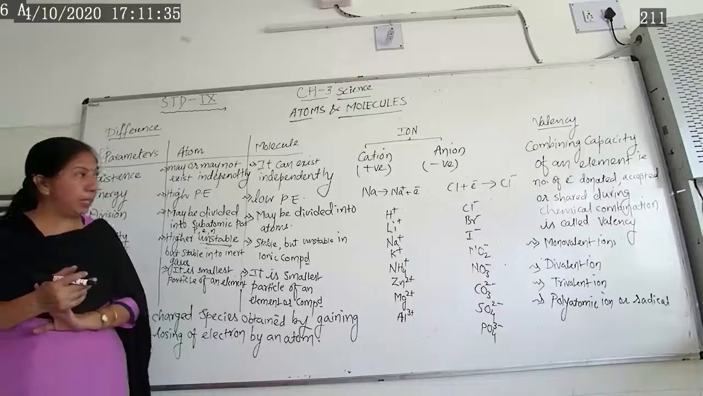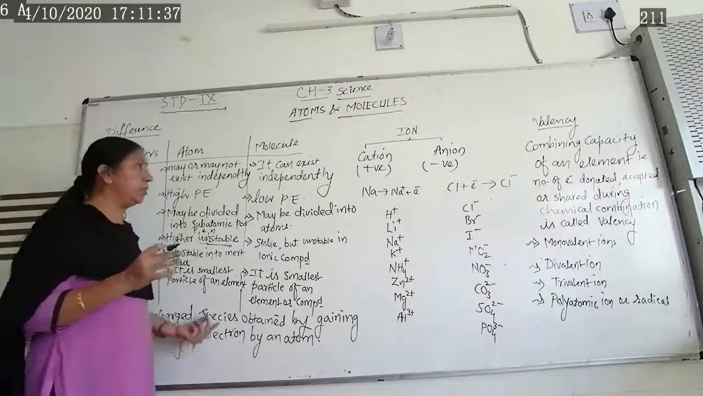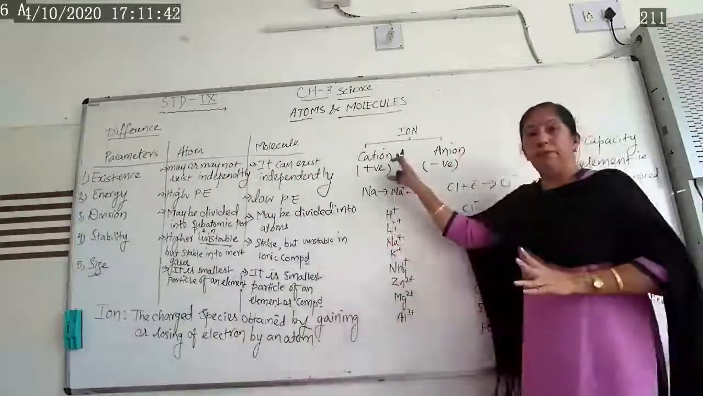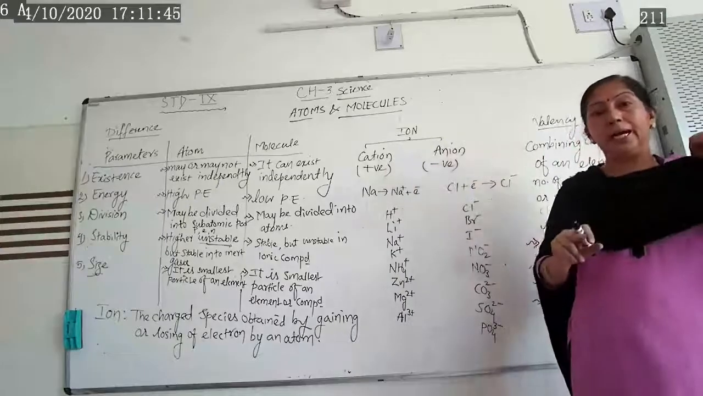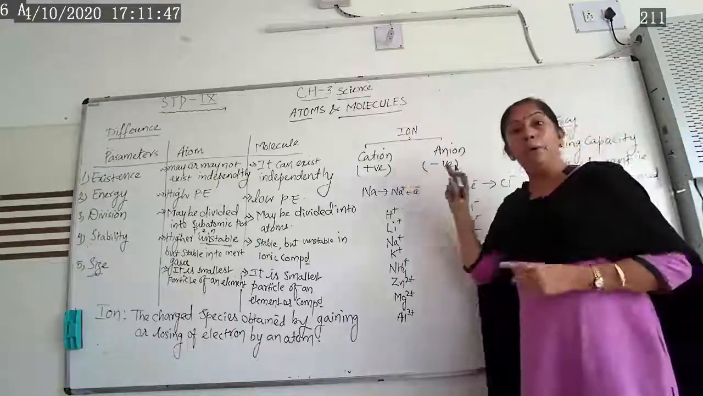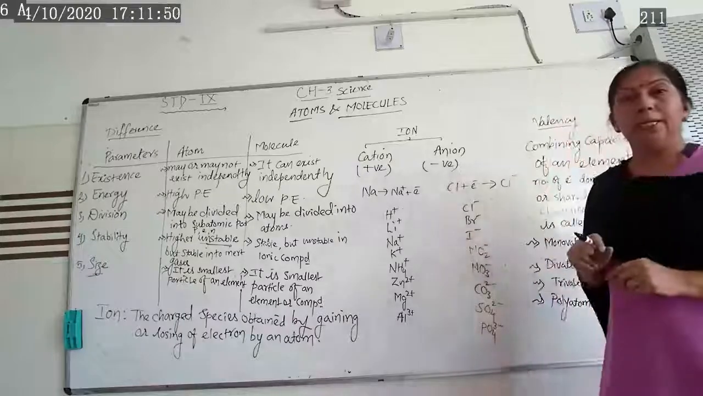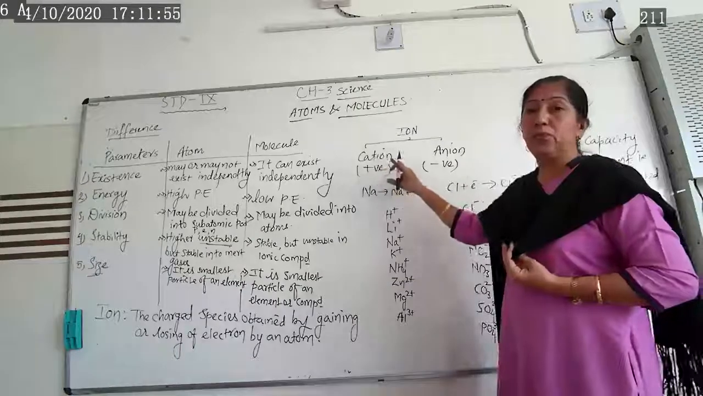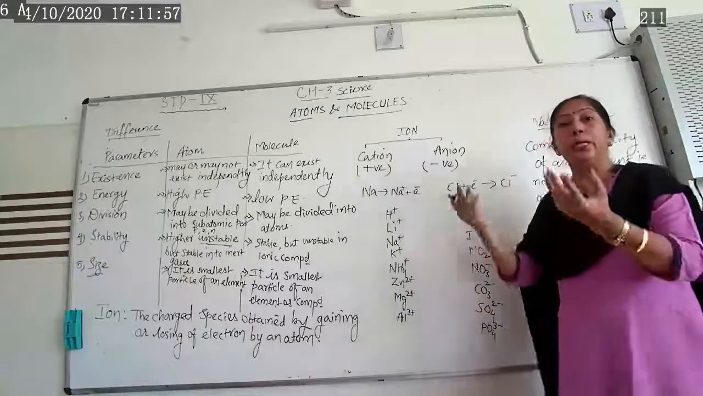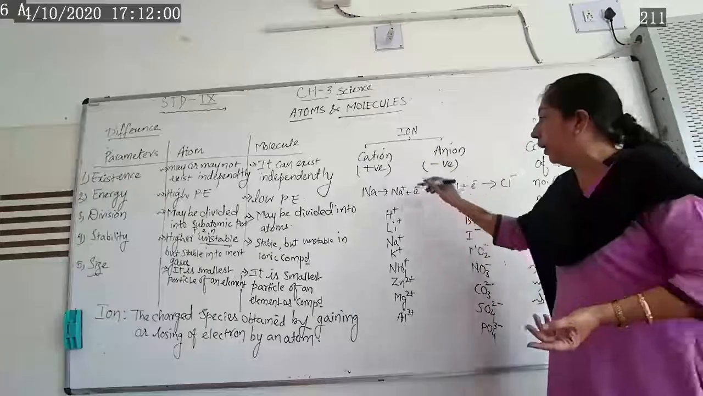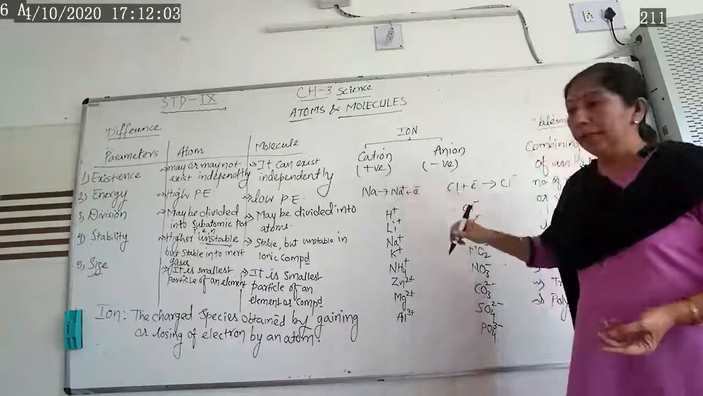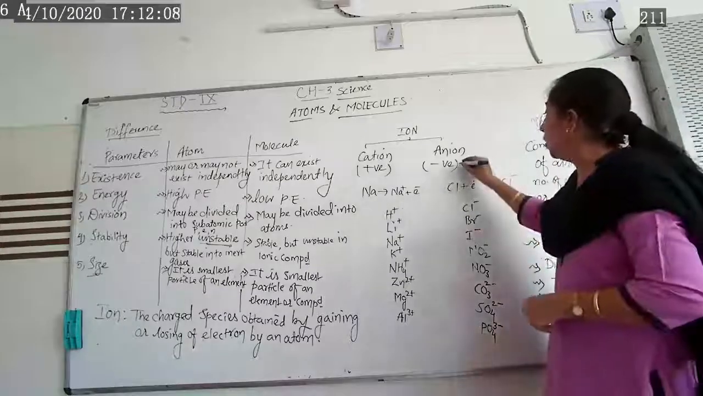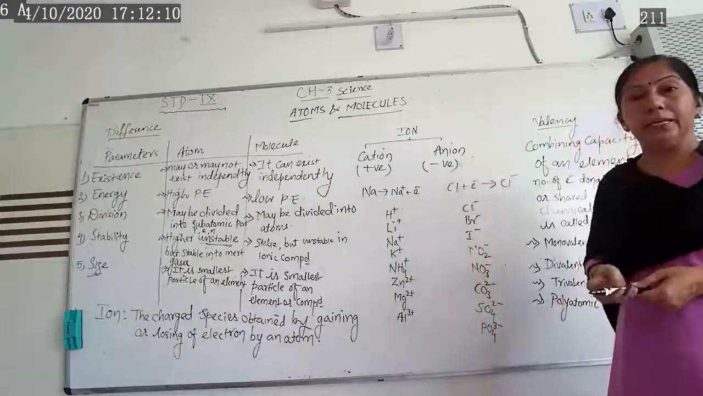Increase the positive charge. That means what? These charged species, charged particles, can be classified in two different ways. One is the cation, another one is the anion. Cation means what? Positive ion. Anion means what? Negative ion. Cation: charged species that have a tendency to donate or lose an electron and form a positive ion. And anion is what? They have a tendency to accept an electron and form a negative ion.